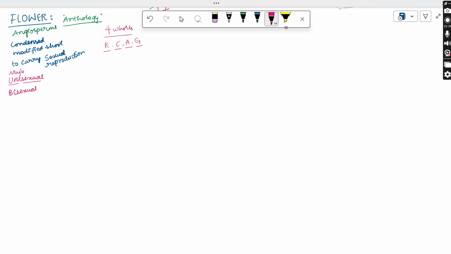If you want to say a unisexual flower, it contains either the male part or the female reproductive part in the flower. Both are not present in the same flower. Bi means two, sexual means the reproductive structures are present. So the same flower will contain both the male androecium part and the female gynoecium part. Those flowers are said to be bisexual flowers.